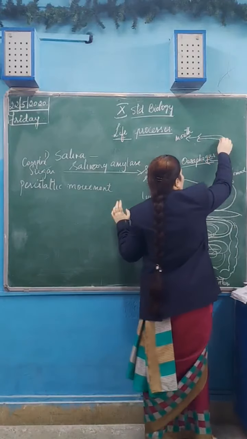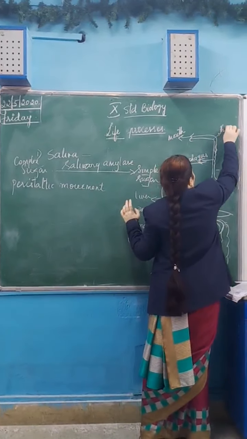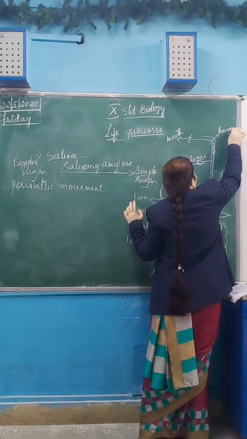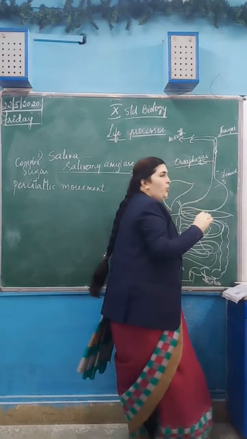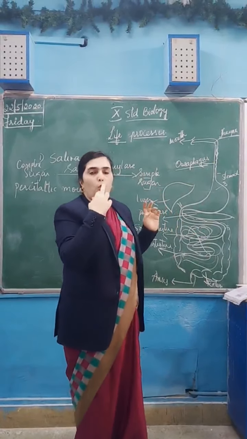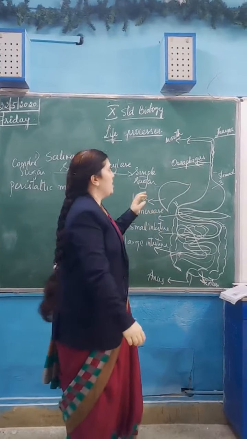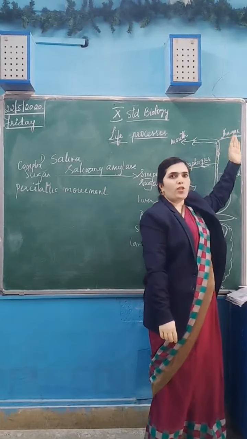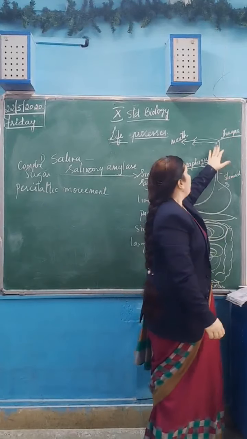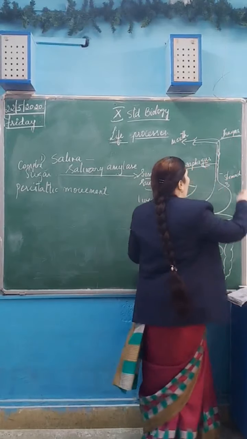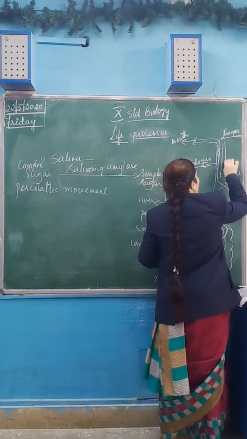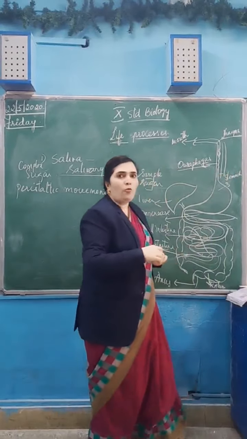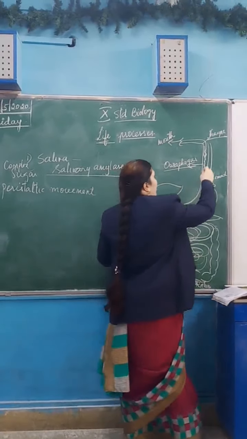Here in the pharynx region, this is the pharynx region. Pharynx is a common opening for both nose and mouth. So when the food is entering into the food pipe, exactly at the back of it is the windpipe.